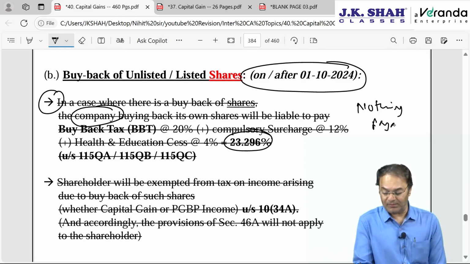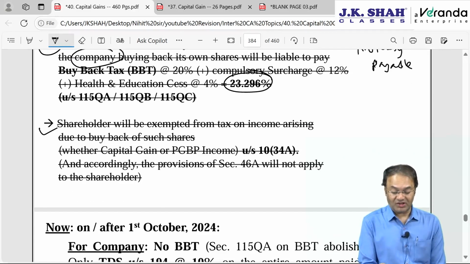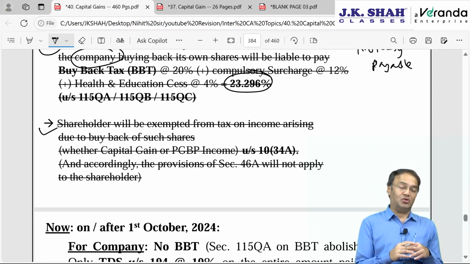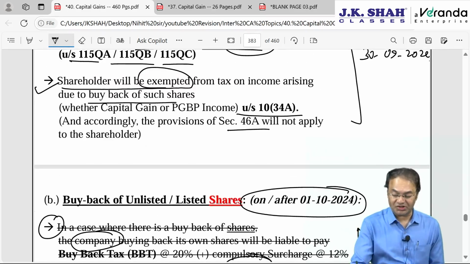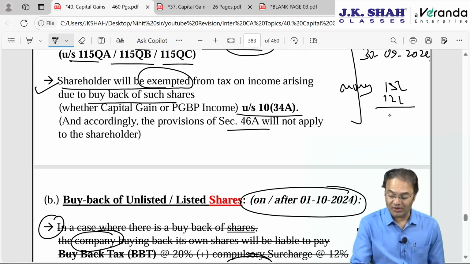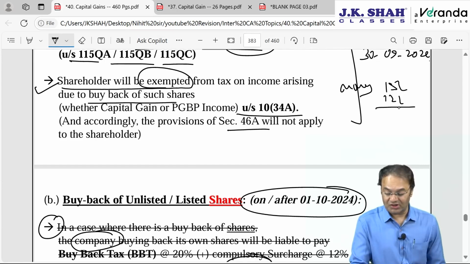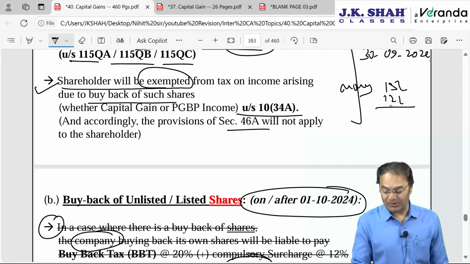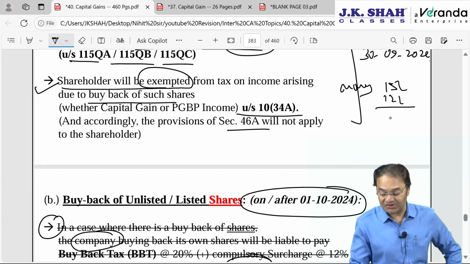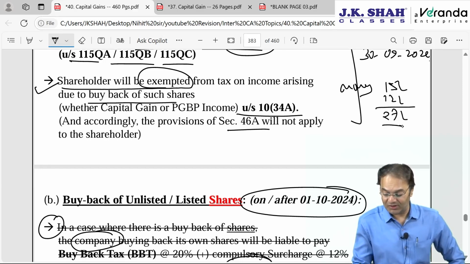Earlier the company had to pay in the name of buyback tax. Now the company does not have to pay anything. But as far as shareholders are concerned, you will be surprised to know, in our example, the shareholder received 15 lakhs by way of money and 12 lakh rupees of other items or other assets. FMV of the other assets received is 12 lakhs.